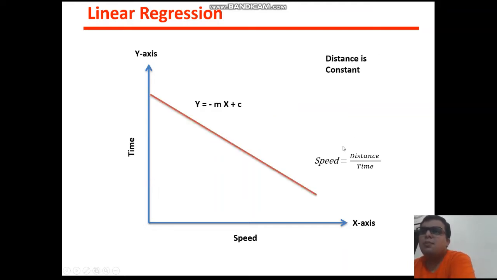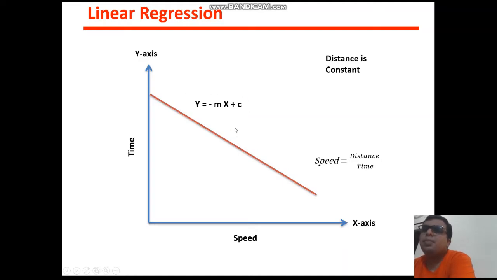See the next example. Here the distance is constant, and if you want to find the relationship between speed and time, this line can help you. What is the relation between speed and time if the distance is constant? If you increase the speed, you need less time to reach your destination. That's why you will get this negative regression line.